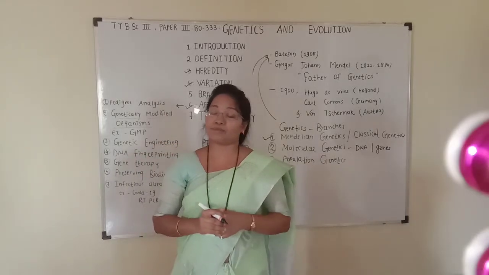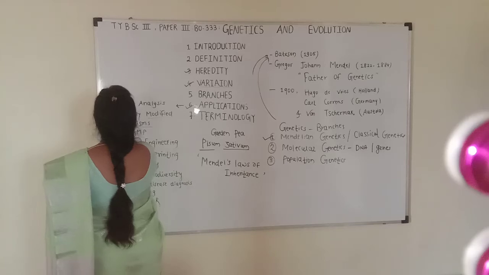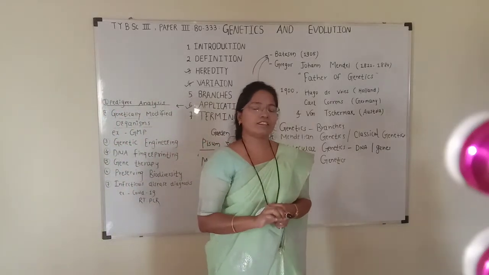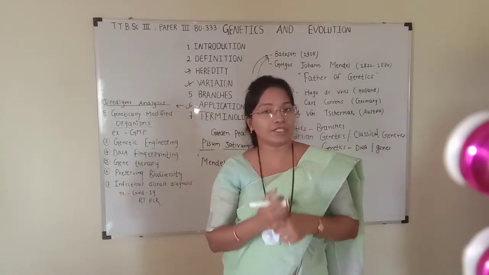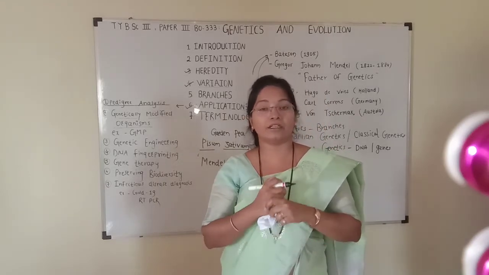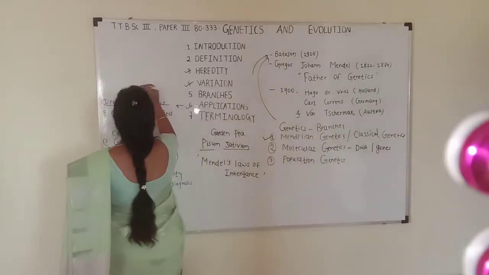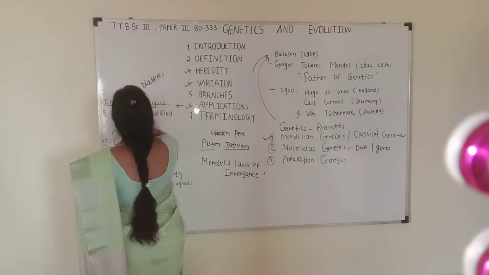Genetics has a wide variety of applications. The first important application is pedigree analysis. Pedigree analysis is nothing but the inheritance pattern. By using genetics, we can study the inheritance pattern of a particular character, for example, of a disease called diabetes.